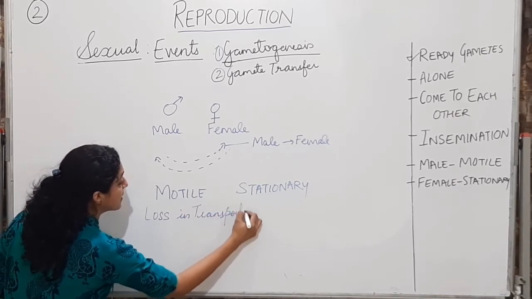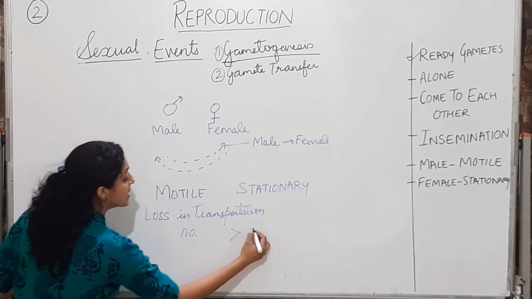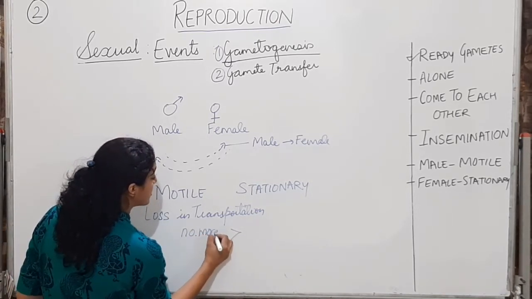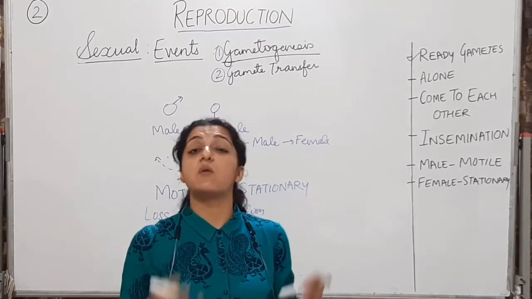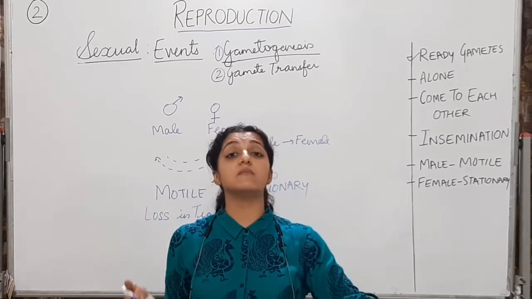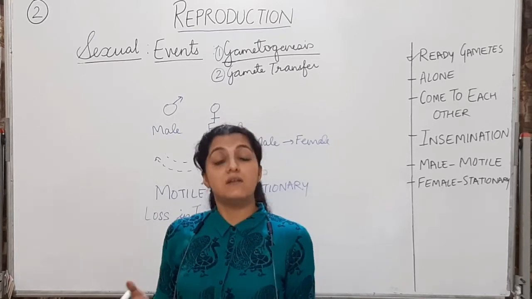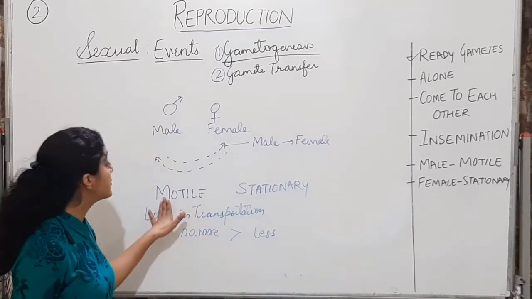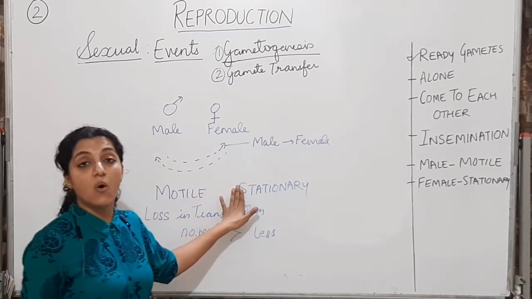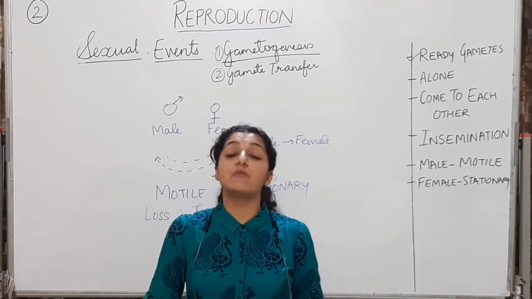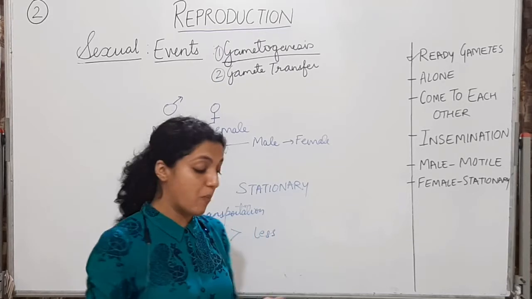Therefore, the number of male gametes will always be more as compared to the number of female gametes. That is, the female gametes produced will always be less. But male gametes produced will always be more, because we have to consider this loss in transportation. So this transfer of the male gametes, which are motile, which are more in number, to the female is called gamete transfer.